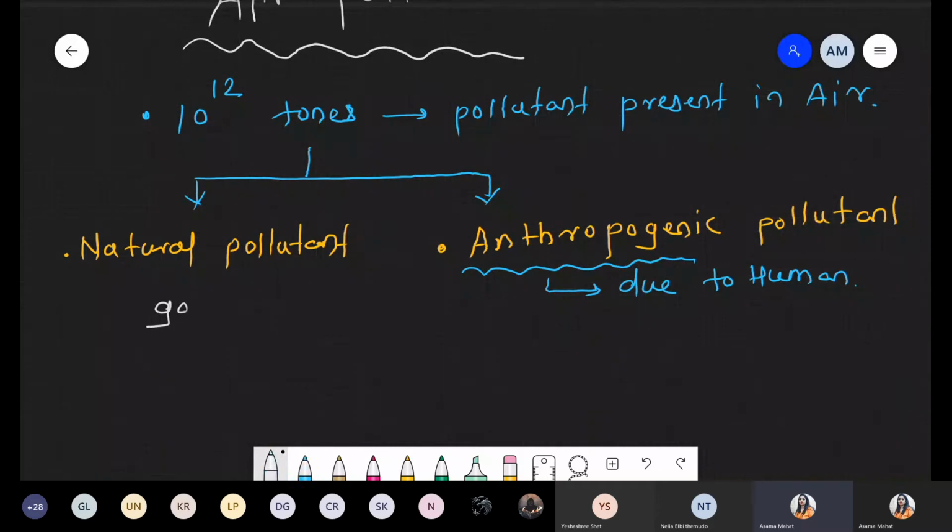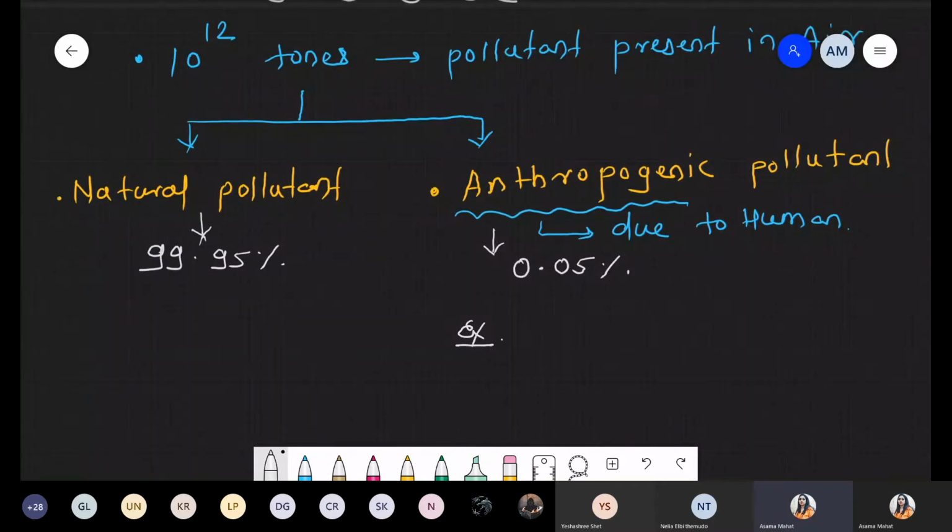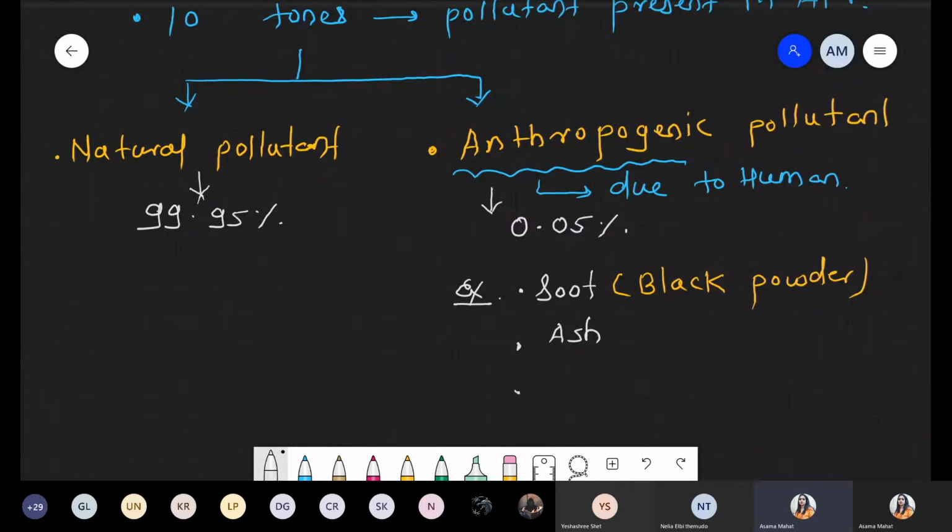Next point, if we discuss the exact concentration, approximately 99.95% are natural pollutants present in the environment, in air, and less, that is 0.05%, are pollutants because of human activities. For anthropogenic pollutants, the first example is soot, which is a black powder present in the environment. The second example is ash, and the third is poison gas.